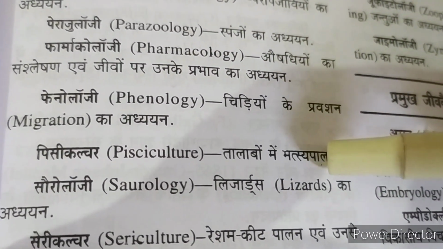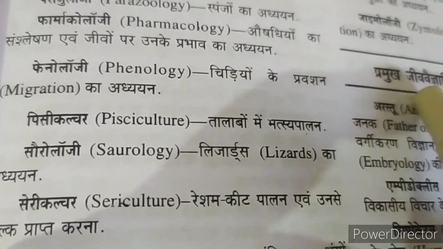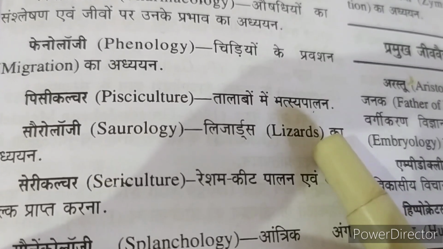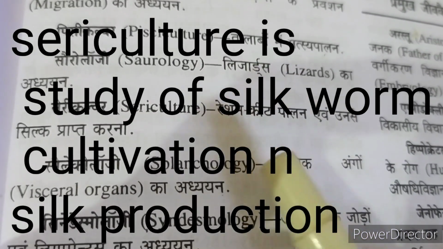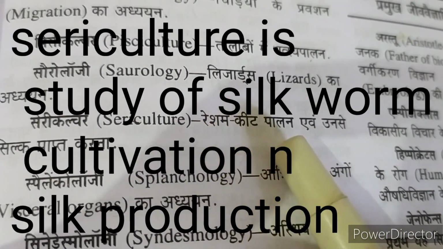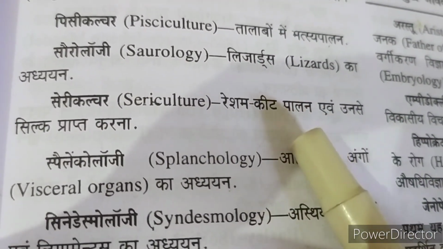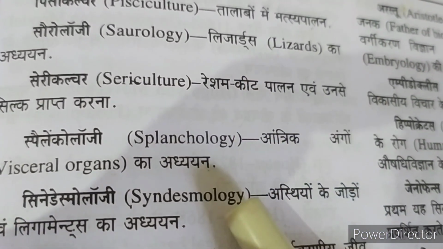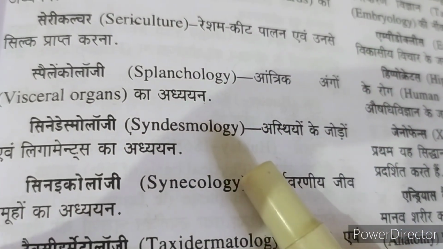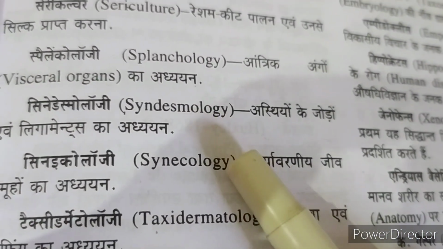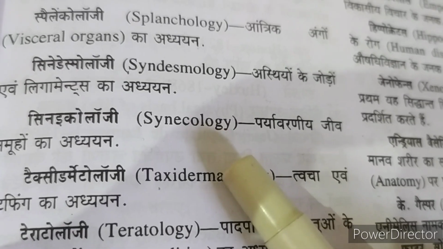Phenology is the study of migration of the birds. Pisciculture, that is how we can develop the fishes in ponds and various water bodies. Saurology, study of lizards. Sericulture, the development and nurturing of the caterpillar, and how we can produce silk from it. Splanchnology is the study of the visceral organs, the internal organs of the organisms. Syndesmology is the study of ligaments and the tissues which join the various bones.